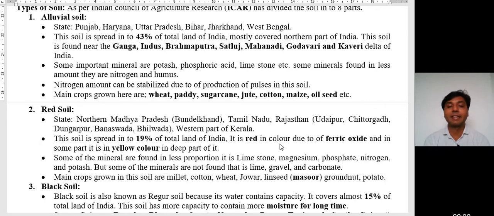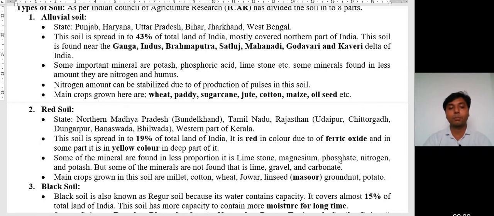It is red in color due to ferric oxide, and in some parts it is yellow in color in the deeper part. Dear students, normally we find red color due to ferric oxide, and when we go deeper and deeper, the color changes and converts into yellow. Third point: some of the minerals are found in less portion. They are limestone, magnesium, phosphate, nitrogen, and potash.